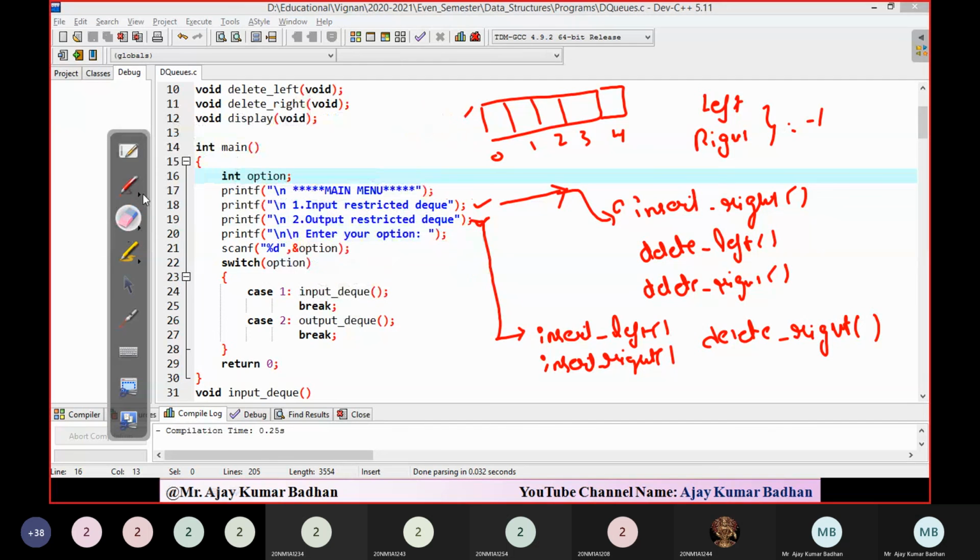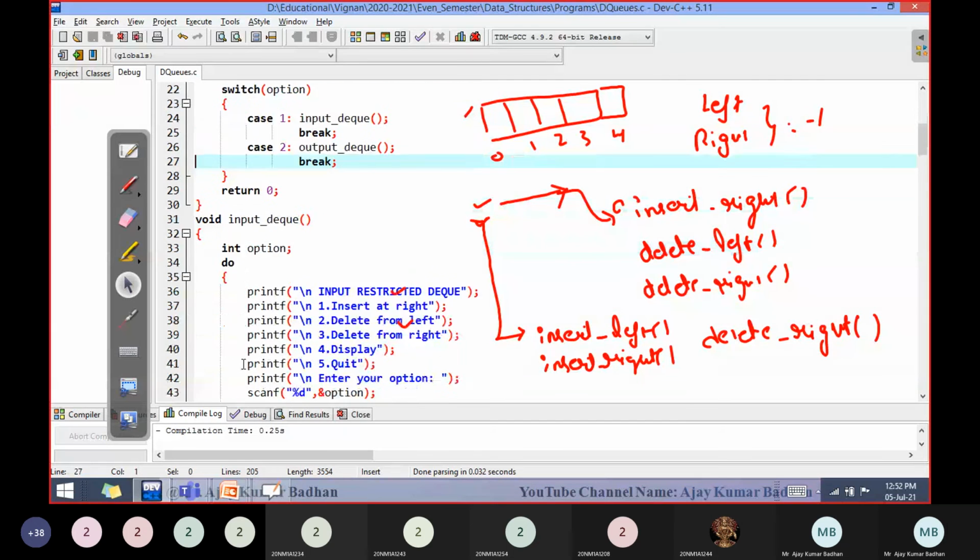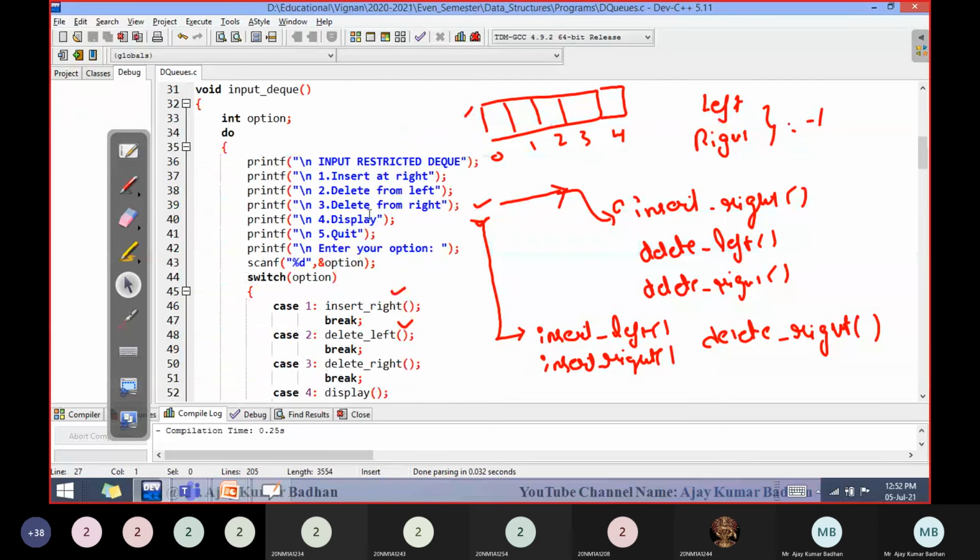Till here, I think you might have understood. Here we'll be giving an option. If you choose the first one, input restricted, input DQ will be executed. If it is output restricted, output DQ will be executed. Let's go ahead. For input restricted, what are the operations we can do? Insert underscore right, so you can see insert from right. Deletion can be done both ways: delete from left, delete from right. Finally, display and quit.